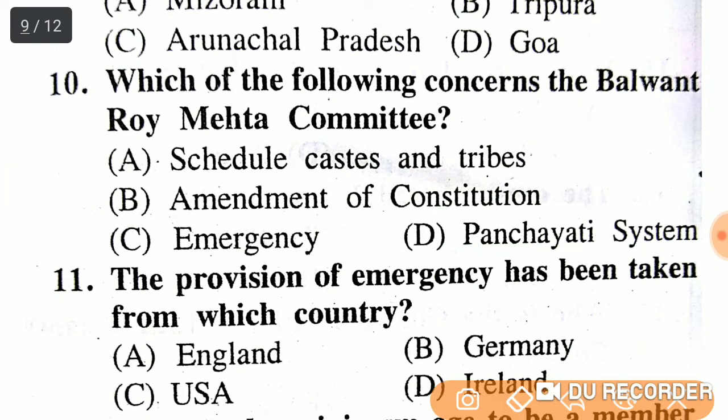Which of the following concerns the Balwant Rai Mehta Committee? Scheduled caste and tribes, amendment of constitution, emergency or panchayati system? The Balwant Rai Mehta Committee is constituted for option D, panchayati system.